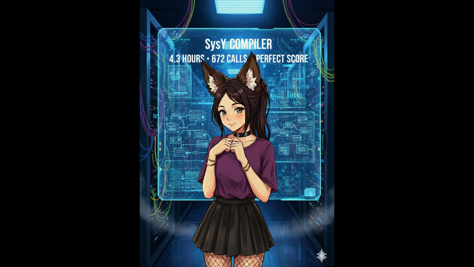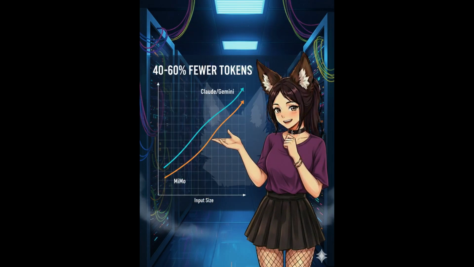In April 2026, a team at Xiaomi released something that made a lot of people in the agent world quietly put down their coffee. MiMo version 2.5-Pro, a fully open source, 1.02 trillion parameter mixture of experts model with 42 billion active parameters, native 1 million context, and a demonstrated ability to autonomously build a complete university-level compiler in Rust from scratch across 672 tool calls in just 4.3 hours, and get a perfect score.